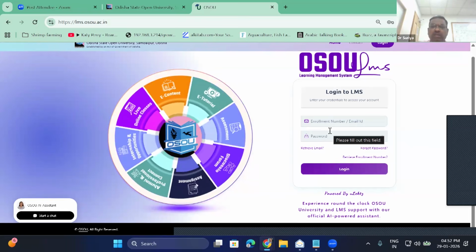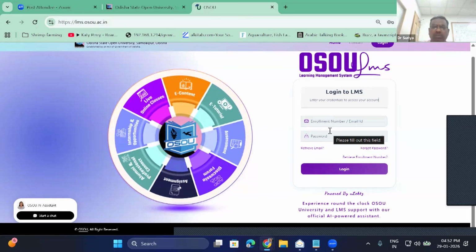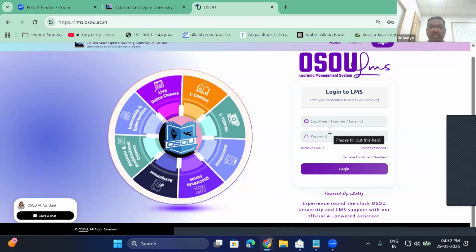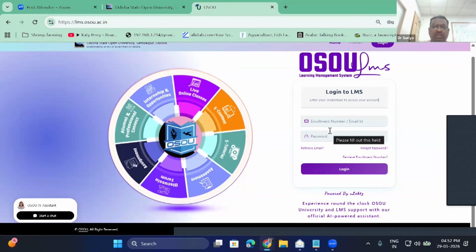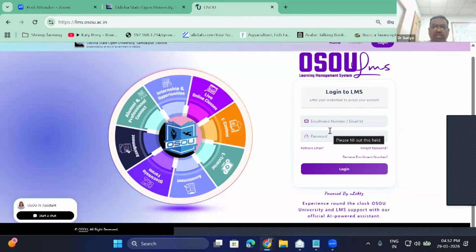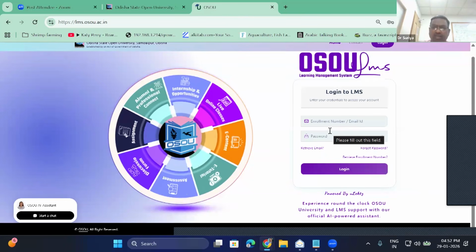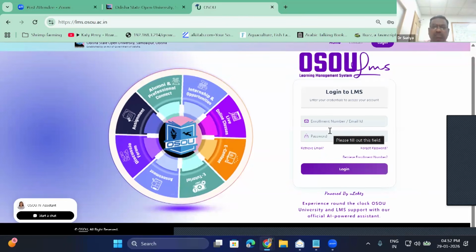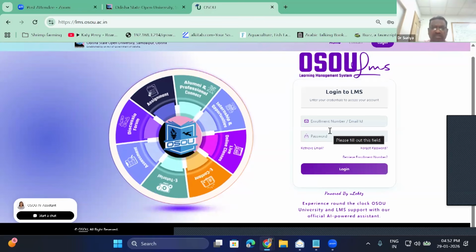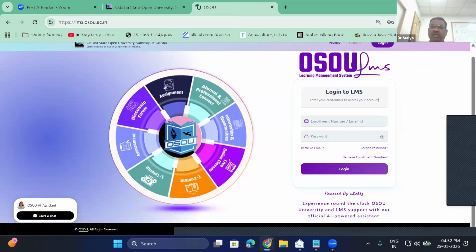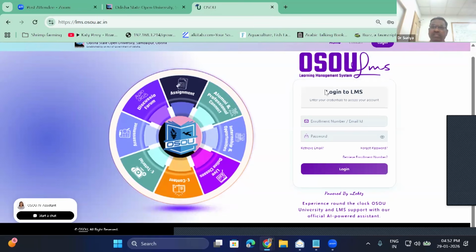At the same time, if anybody is facing a problem because your mobile browser is very small, that is why we are getting doubts from the students that, sir, I submitted one assignment, the next assignment I am not able to submit, because they got confused with the size of the browser. See, when I show you again, it will be shrinking like this.